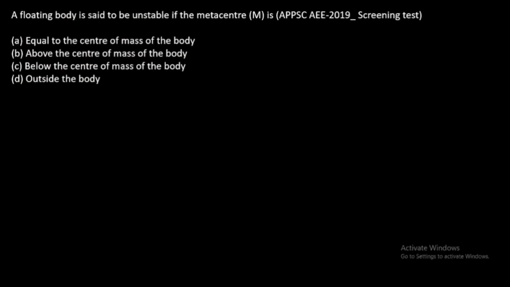Next question. A floating body is said to be unstable if the metacenter is at equal to center of mass of body, above center of mass of body, below center of mass of body, or outside the body.